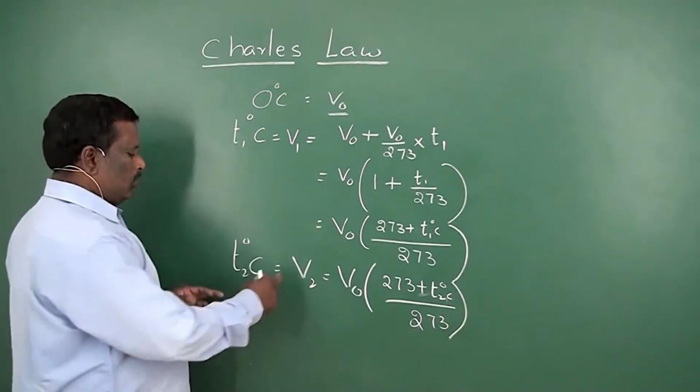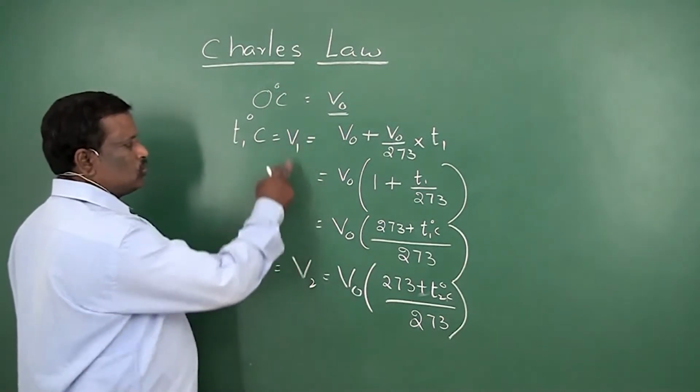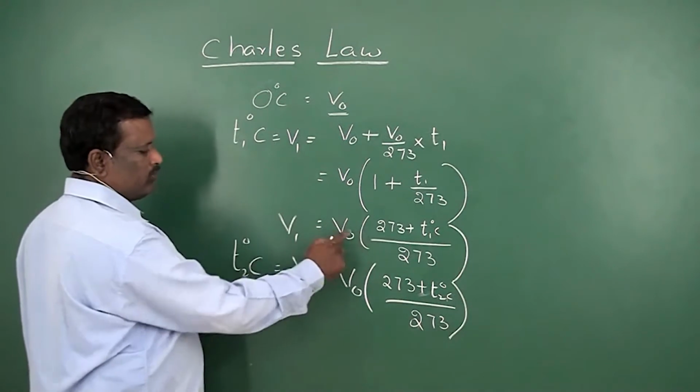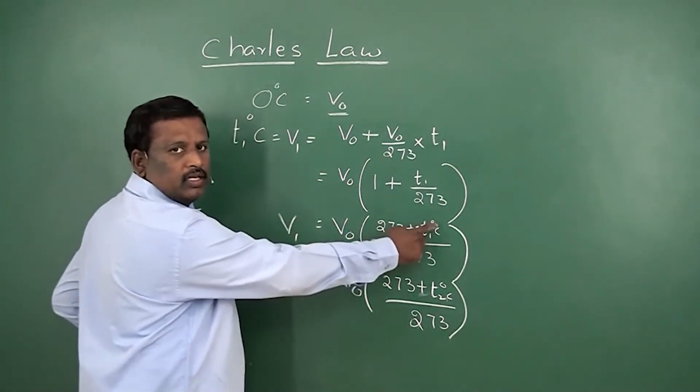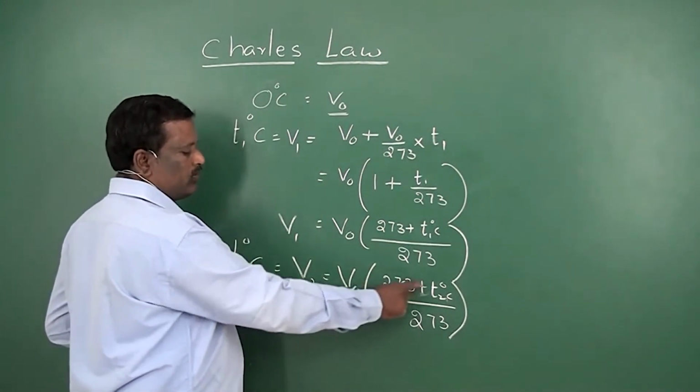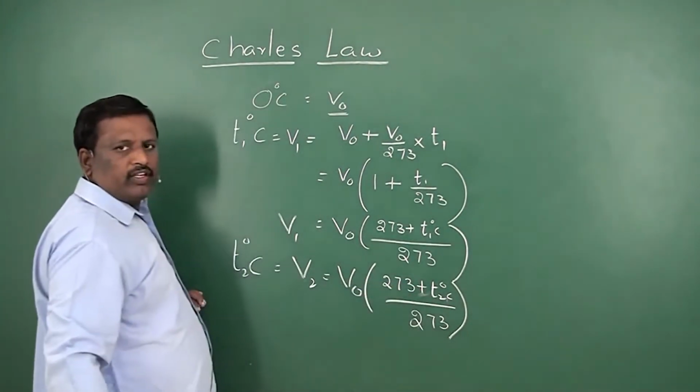Now, if you compare these two values, V1 is equal to V0 into 273 plus T1 by 273, and V2 is equal to V0 into 273 plus T2 by 273.